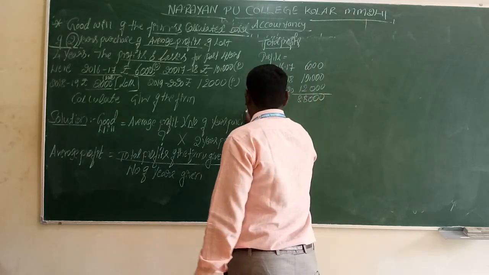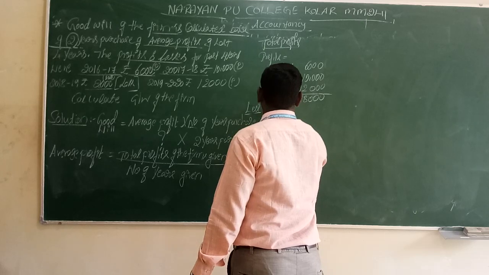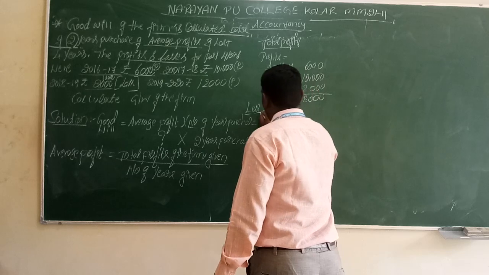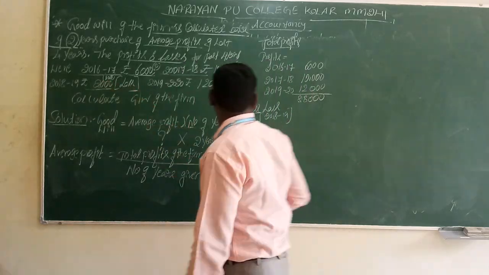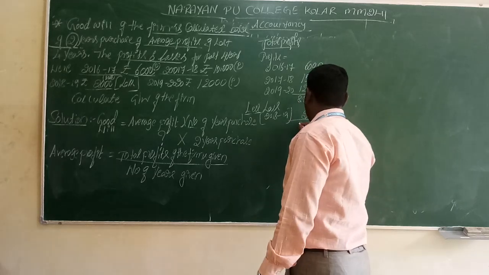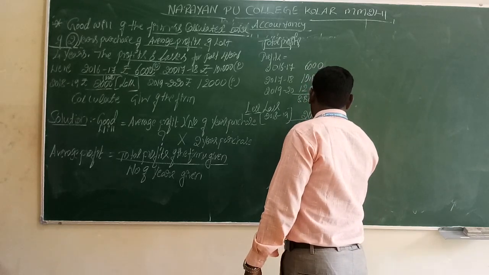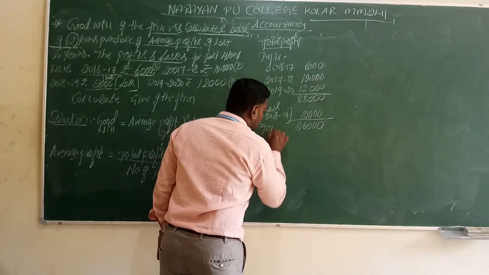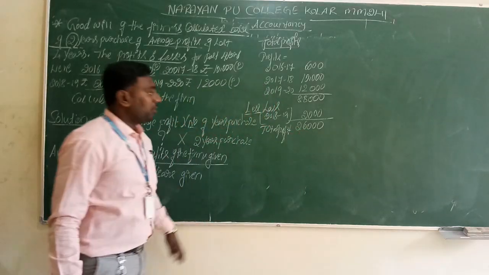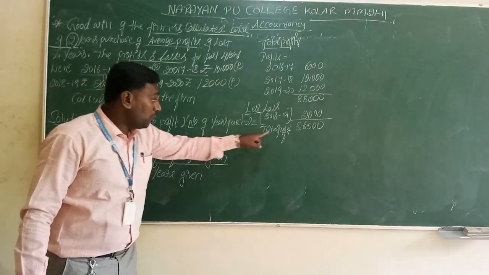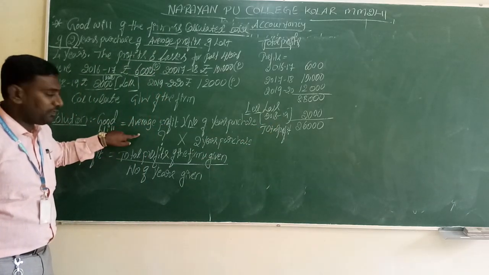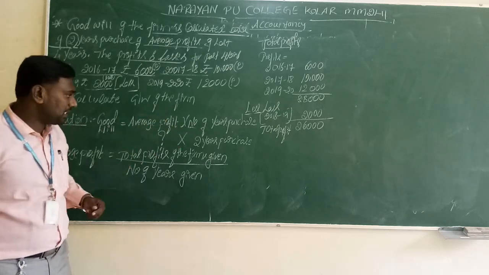From that profit, less the loss: in 2018 and 19, we incurred a loss of rupees 2,000. We have to deduct this value 2,000 as a loss. Therefore, 28 minus 2, we consider 26,000 as the total profit. But we have only the total profits. If we want to calculate the goodwill, we need the average profit.